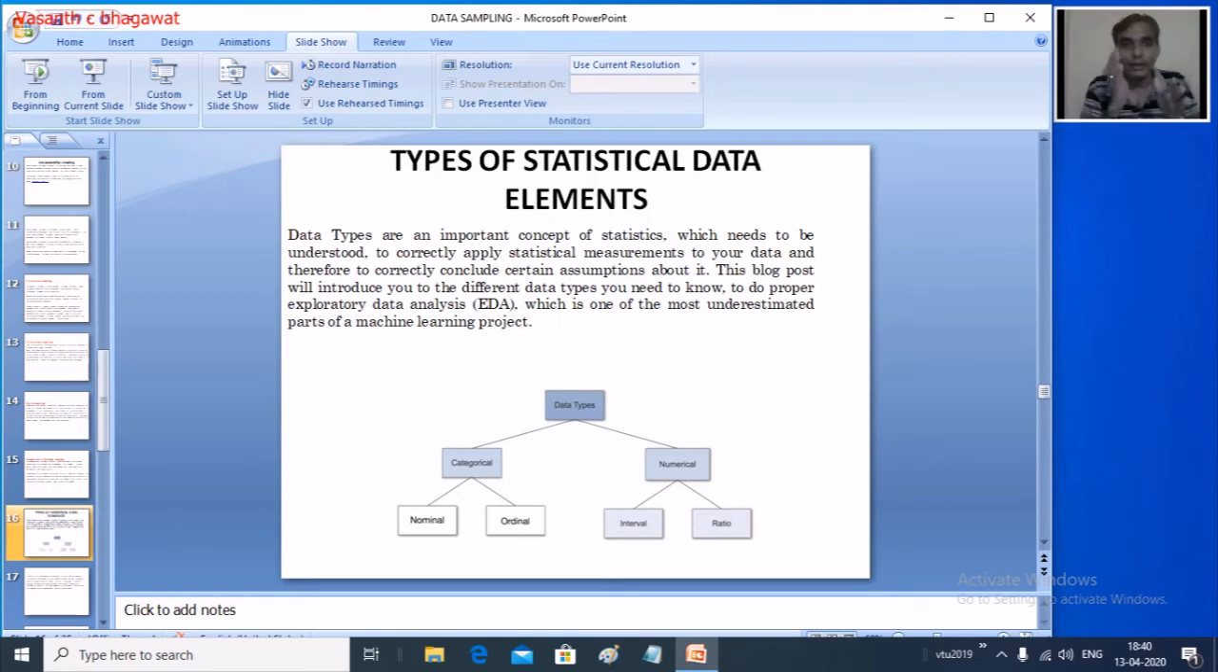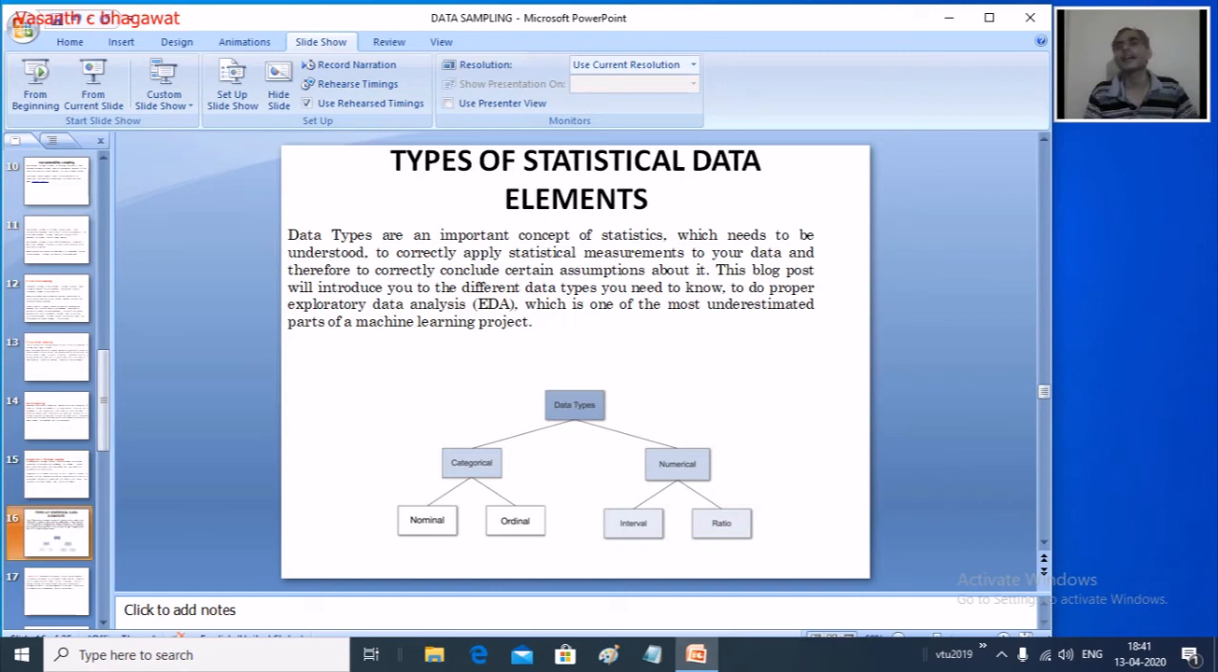Now here, based on statistics, we will look into what different types of data we have in statistics, or the data elements. How you are going to measure this particular data element is one of the very important things for exploratory data analysis. When we go for exploratory data analysis, the data becomes very important. If you look into this diagram, broadly, when we talk about different data types in statistical analysis, we classify them into two categories.